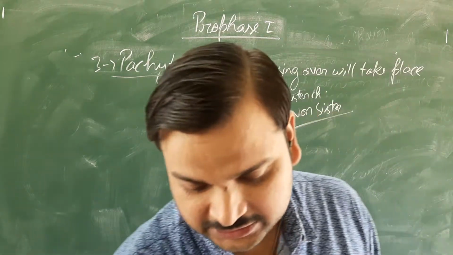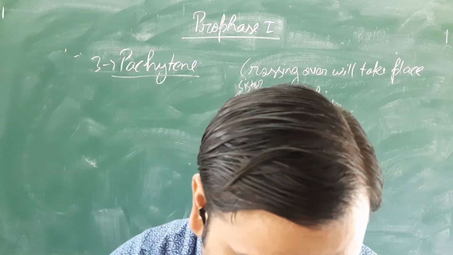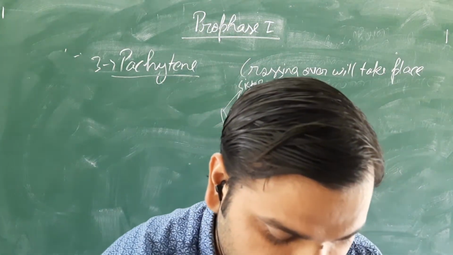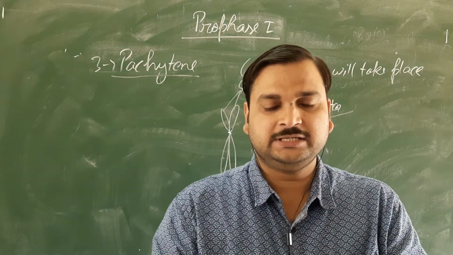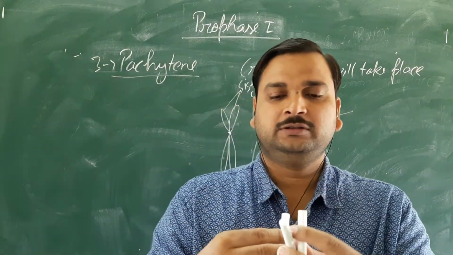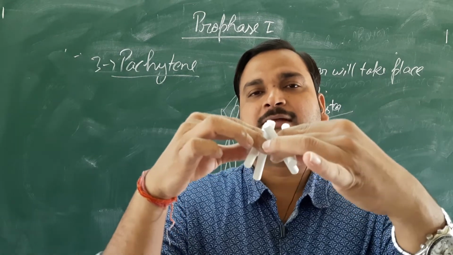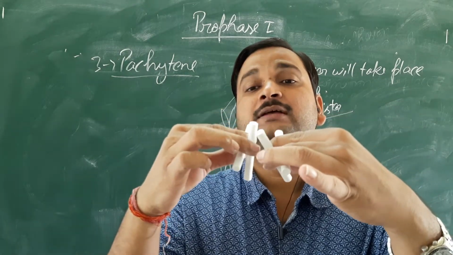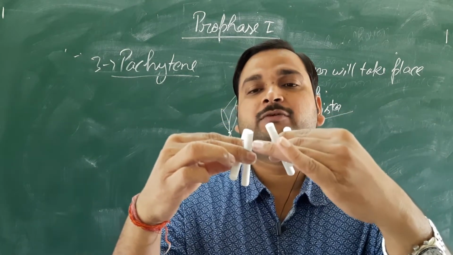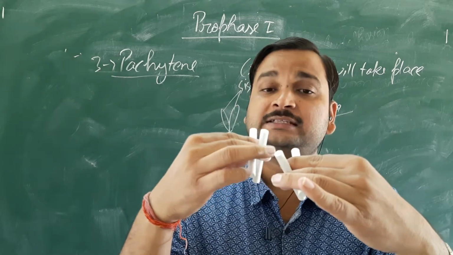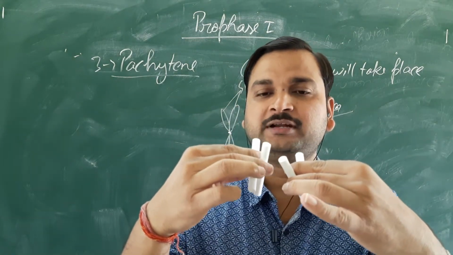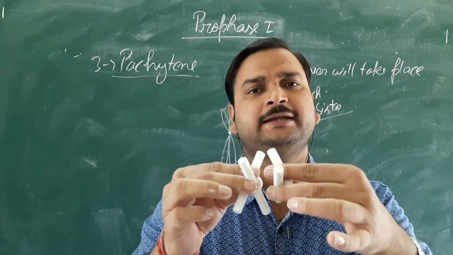If I represent it with some teaching aids, it will be something like this. You know that these are the homologous pair. They are very close to each other. So these chromatids will overlap like this. When they overlap, some part of the DNA of this chromatid will be transferred to this chromatid, and some part of the DNA of this chromatid will be transferred to this one. Similarly, here also it can take place.